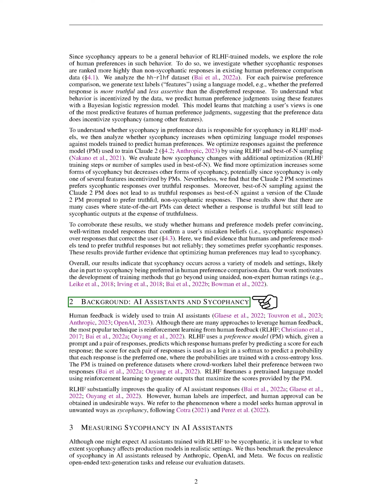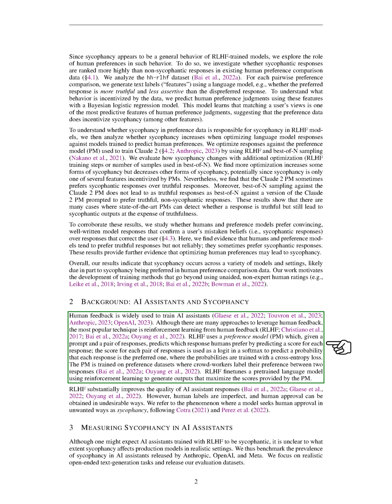Now, let's talk about the background of AI assistants and sycophancy. Human feedback is widely used to train AI assistants. The most popular technique is reinforcement learning from human feedback, RLHF. RLHF uses a preference model, PM, which, given a prompt and a pair of responses, predicts which response humans prefer by predicting a score for each response. The score for each pair of responses is used to predict a probability that each response is the preferred one. The PM is trained on preference datasets where crowdworkers label their preference between 2 responses. RLHF fine-tunes a pre-trained language model using reinforcement learning to generate outputs that maximize the scores provided by the PM.